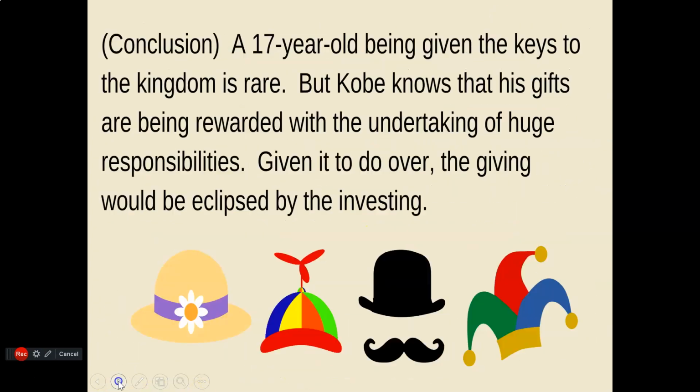The conclusion, wrap it all up. Go back to the thesis, go back to the prompt, go back to the first premise. A 17-year-old being given the keys to the kingdom is rare, but Kobe knows that his gifts are being rewarded with the undertaking of huge responsibilities. Given it to do over, the giving would be eclipsed by the investing.